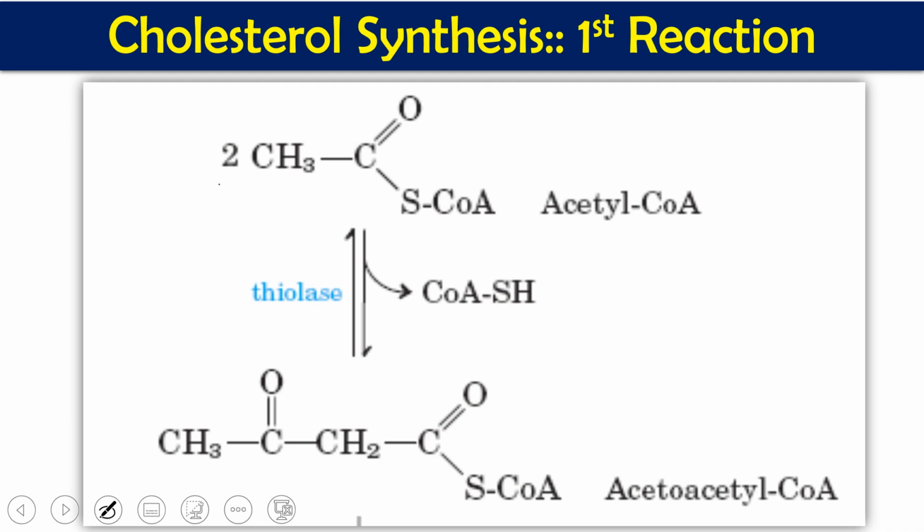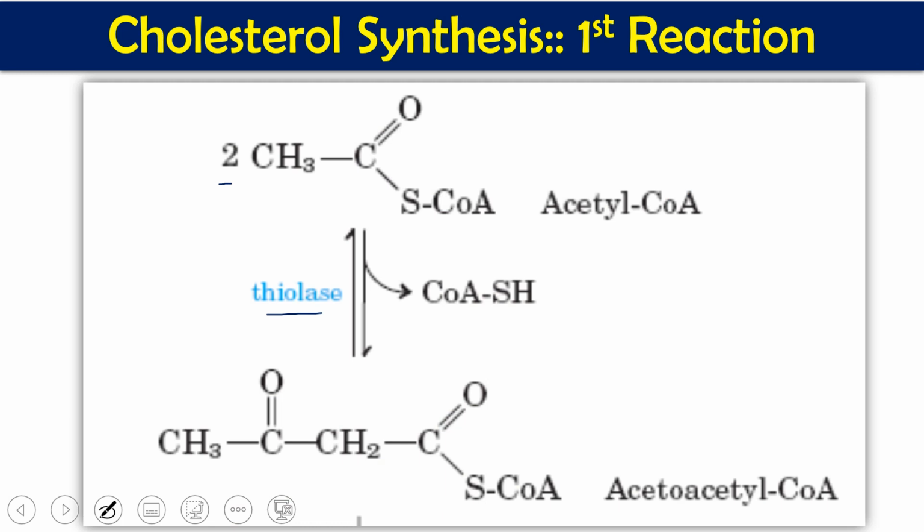So here you can see 2 molecules of acetyl coenzyme A combine together with the help of the thiolase enzyme and give you acetoacetyl coenzyme A. This reaction is used in ketone body synthesis also, and ketone body degradation also. So this is the first reaction.